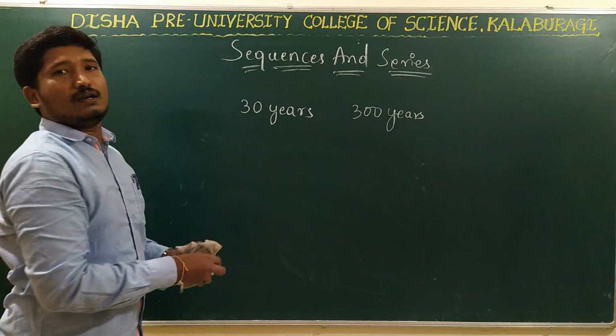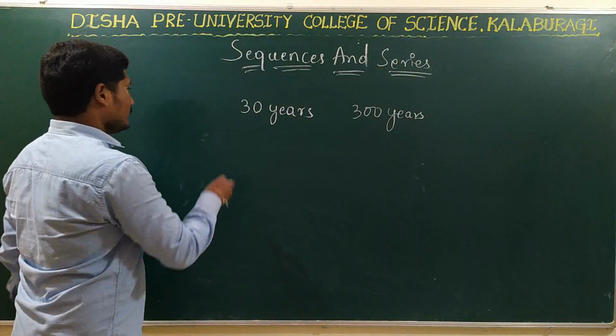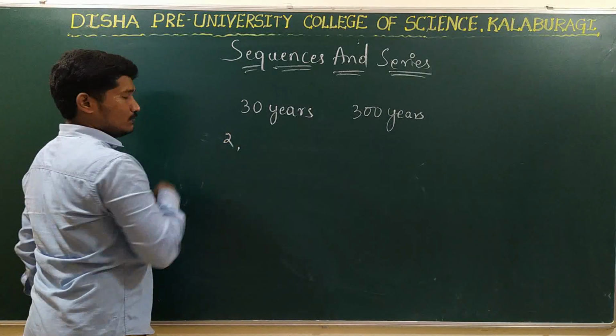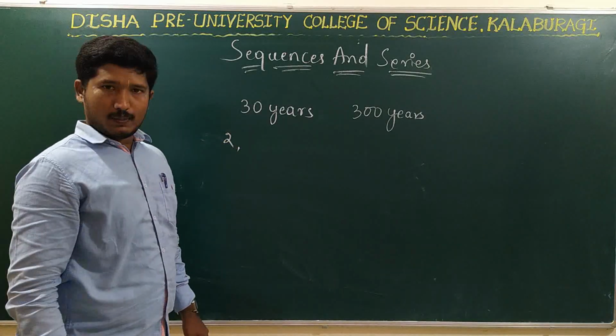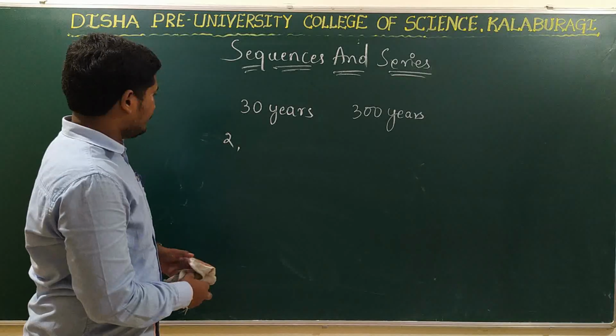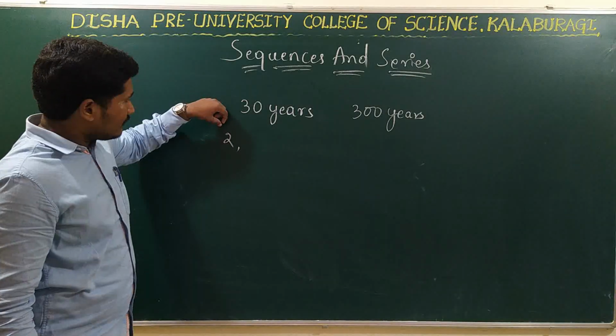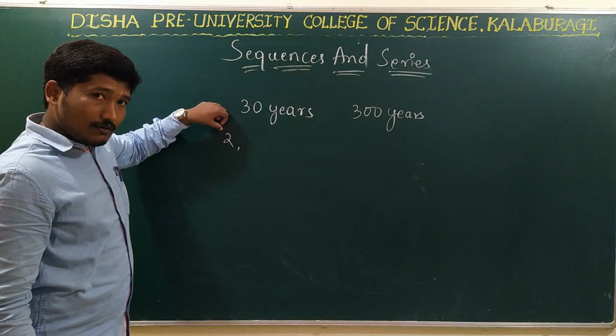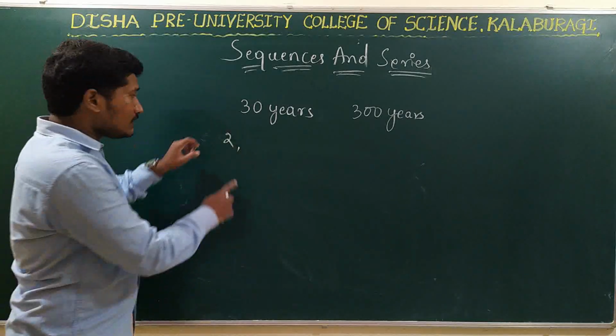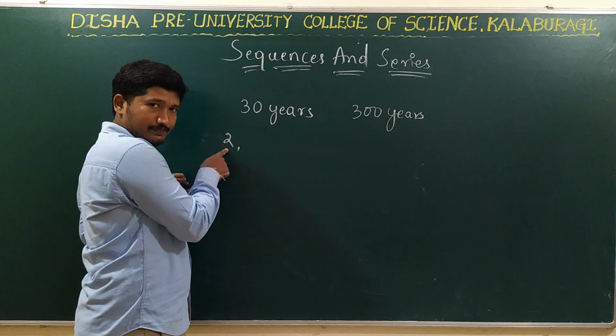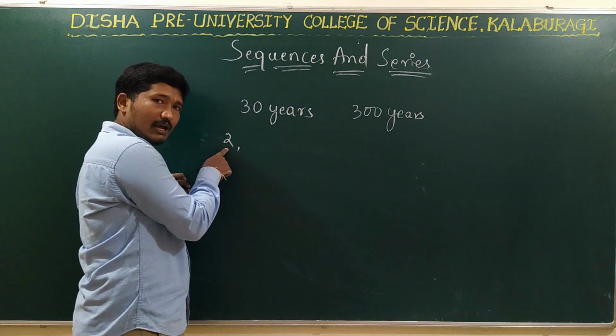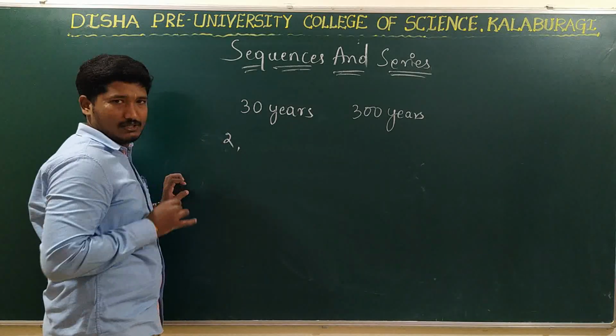See, let me start with my parents. Okay, so there are 2. Am I right? Now see, if I consider this as just the first generation, then how many ancestors will I have? There are 2, that is my parents, right?